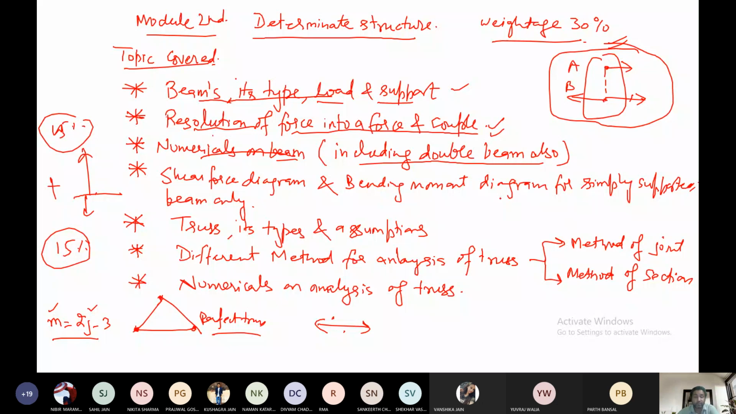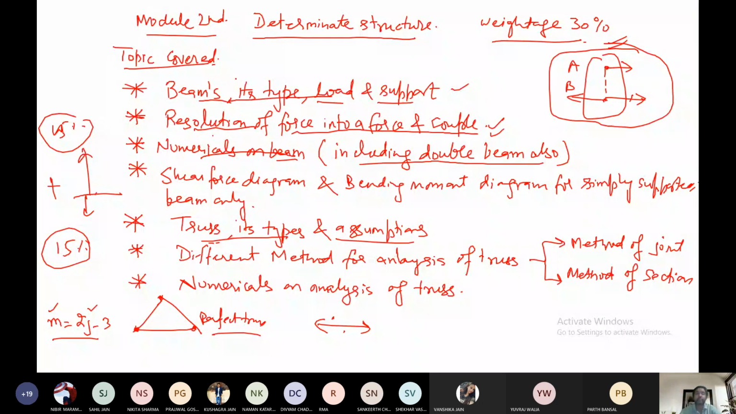What is a truss, different types of truss, and what are the assumptions during analysis of the truss. So this also comes in 2 or 3 marks in the theory. So you should know what is a truss and what are the different types of truss. And now next is different methods for analysis of truss.